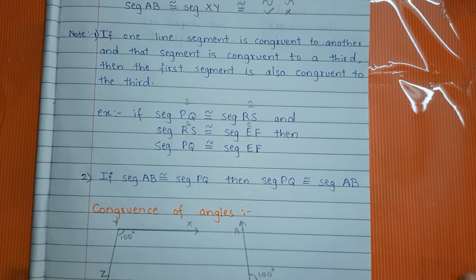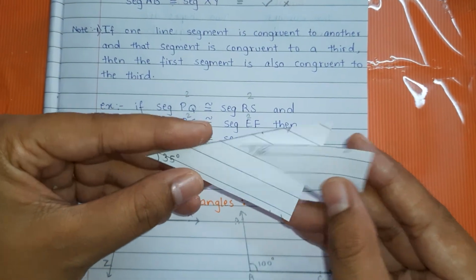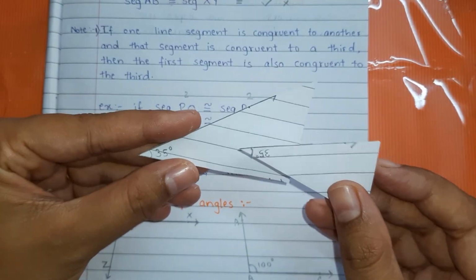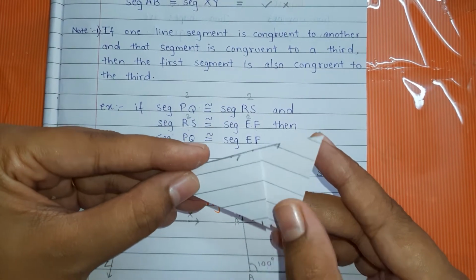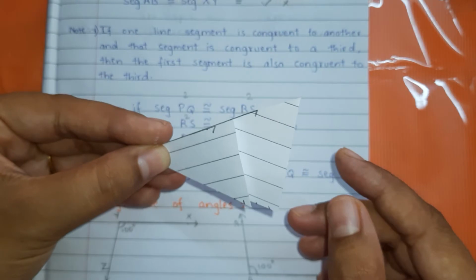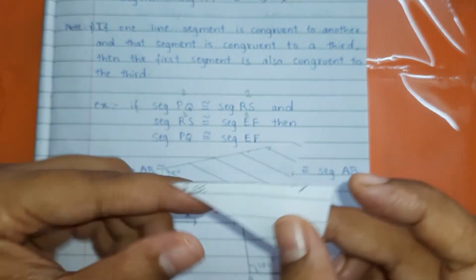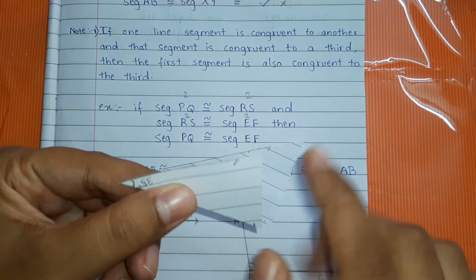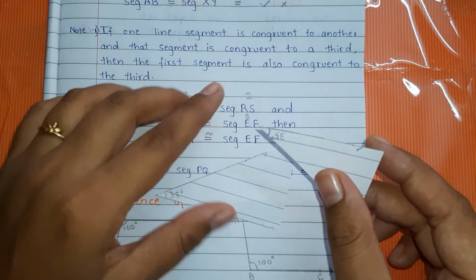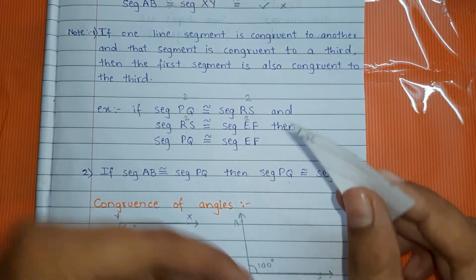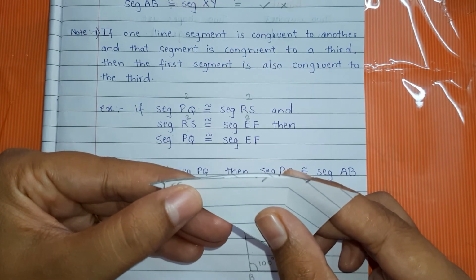Okay. Now suppose here I have made two cuttings of angles, 35 degrees and 35 degrees. Suppose I place one over the other. What do we observe? This is called the arm of the angle, and this tip is called the vertex of the angle. Both the arms of the angles overlap each other.